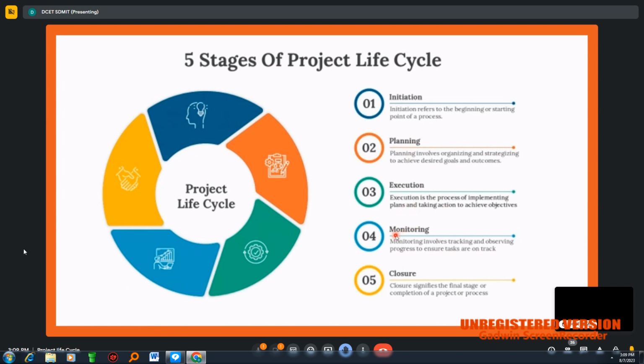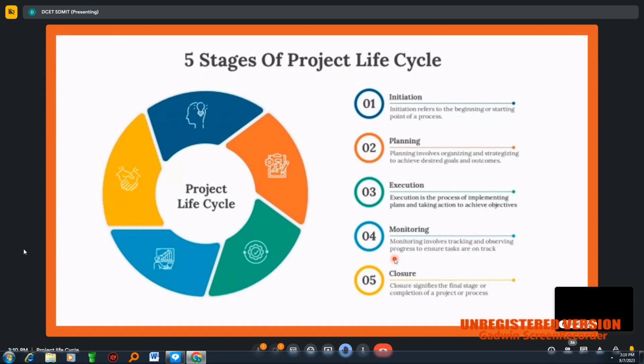So the fourth stage here is monitoring, which is considered the crucial one. Why? Because whether things are going right according to our plan or not, we will come to know only by monitoring. For example, I have prepared a schedule in which I mark the target dates for the completion of the works.